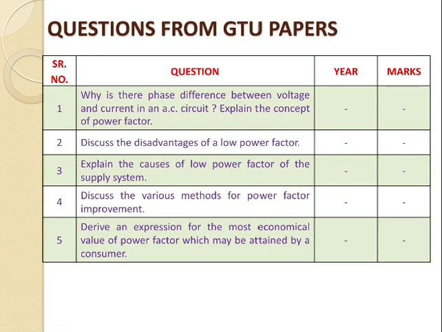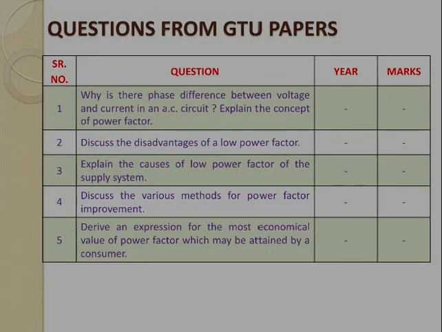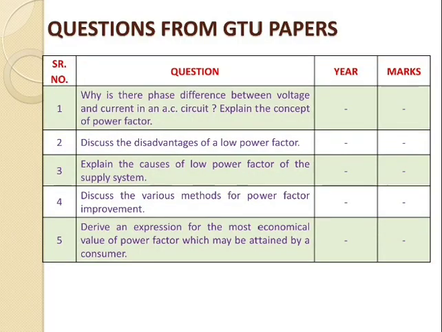There are some questions asked in GTU papers. First one, why is there a phase difference between voltage and current in an AC circuit? Explain the concept of power factor. Second, discuss the disadvantages of low power factor.